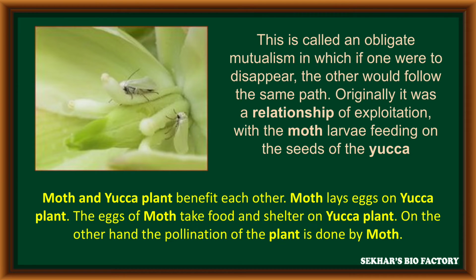At the time of its pollination, the moth visits the flower, especially the locules of ovary, to lay their eggs. The locules of this ovary provide suitable conditions for eggs to become larvae.